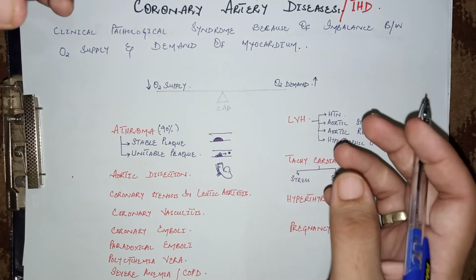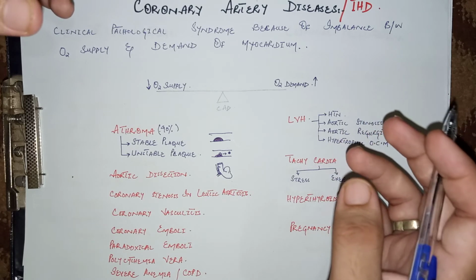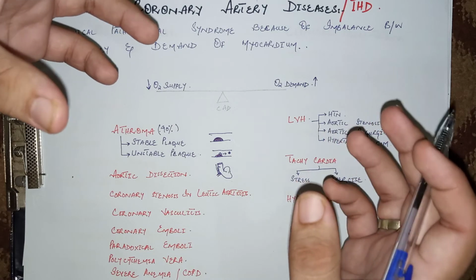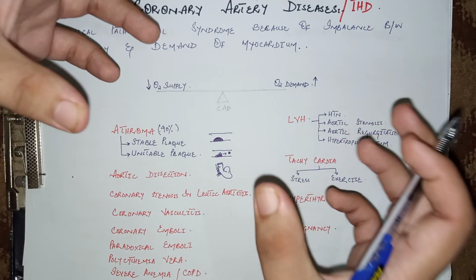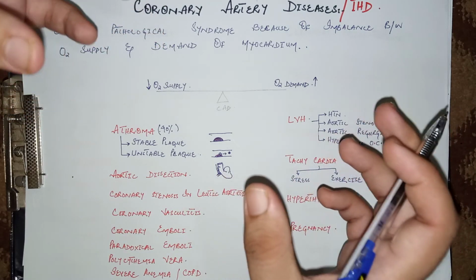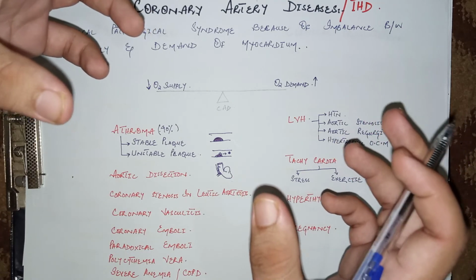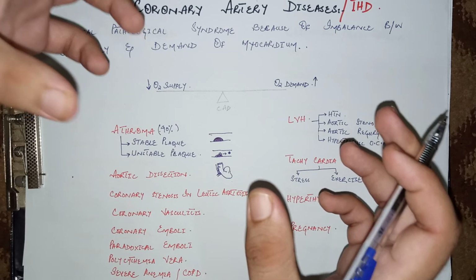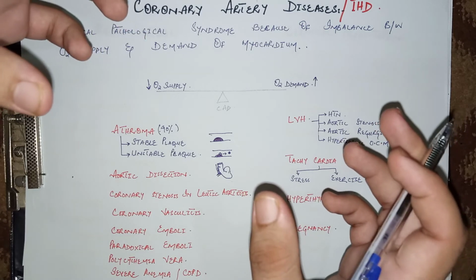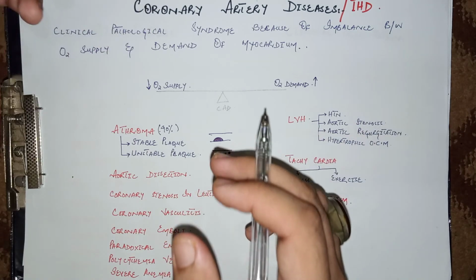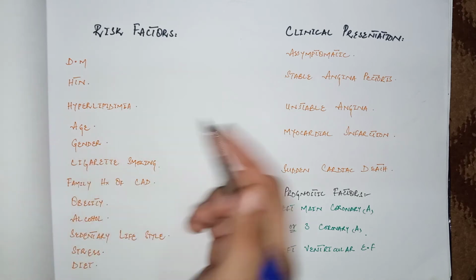The left heart is more commonly involved in coronary artery disease and ischemic heart disease as compared to the right heart, because the left heart has thick musculature as compared to the right heart, and the left ventricle has to generate more pressure, so it has to develop more tension. That's why it is more vulnerable to developing ischemic heart disease as compared to the right ventricle.